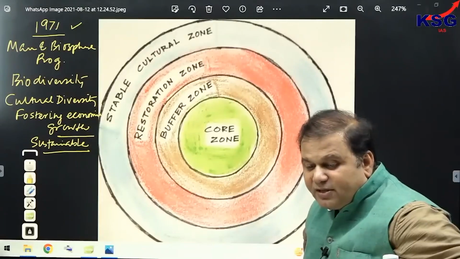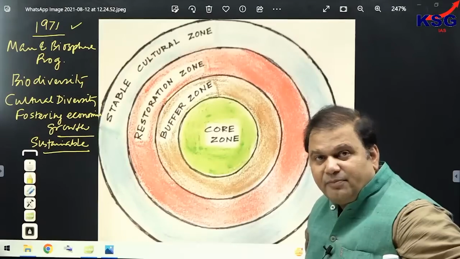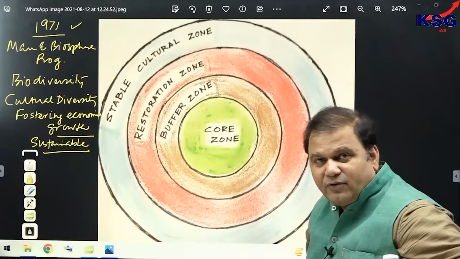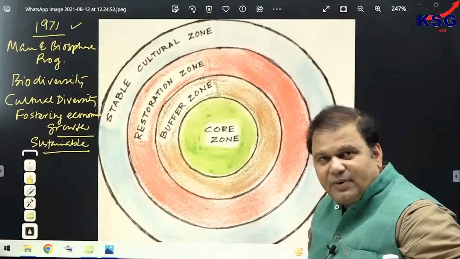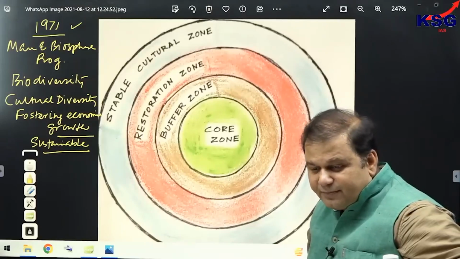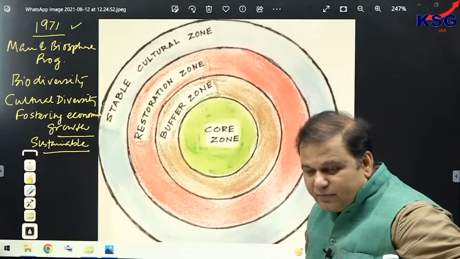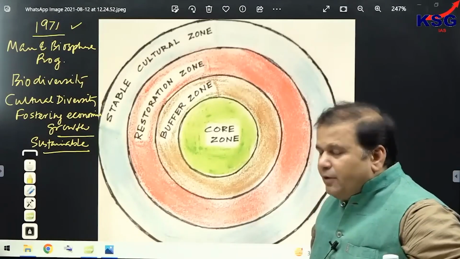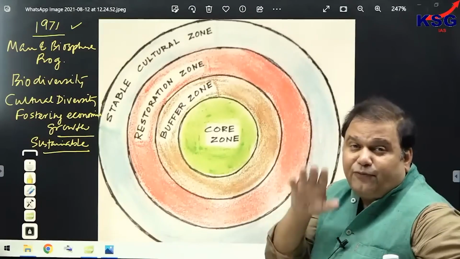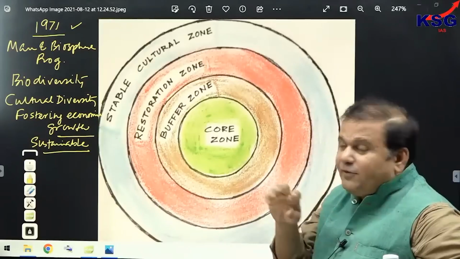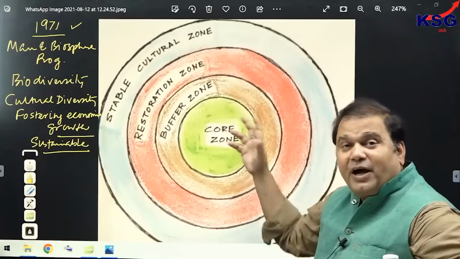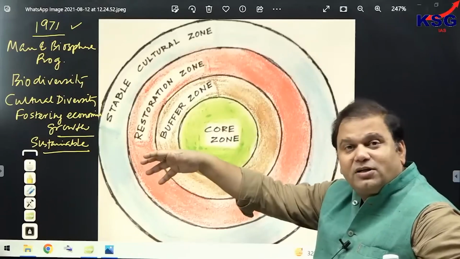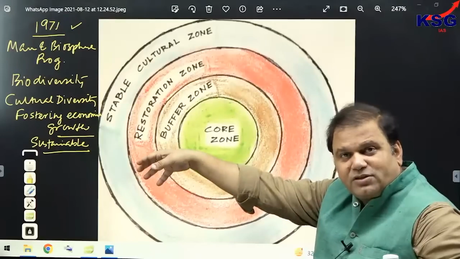See, biosphere reserves are declared under the Man and Biosphere Program of UNESCO. But biosphere reserves are also recognized by MOEFCC. Now, the fourth basis of difference is for what purpose it is oriented. Biosphere reserves are ecosystem oriented. They are meant for protection of the ecosystem.